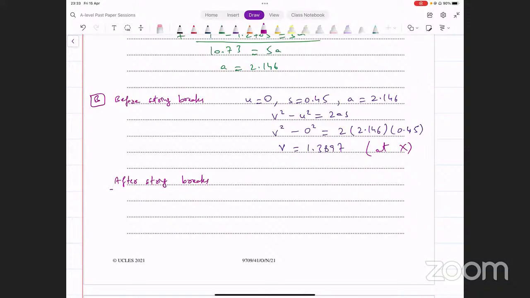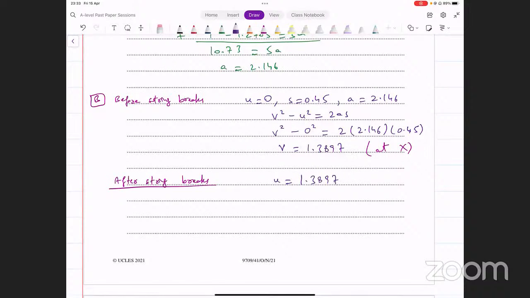What do we know about that part? After the string breaks, we know the initial velocity for that part now. अब ये वाली जो final velocity पहले part के अंदर थी, वो next part के लिए initial velocity हो जाएगी. That's going to be 1.3897. उस part के लिए initial velocity.